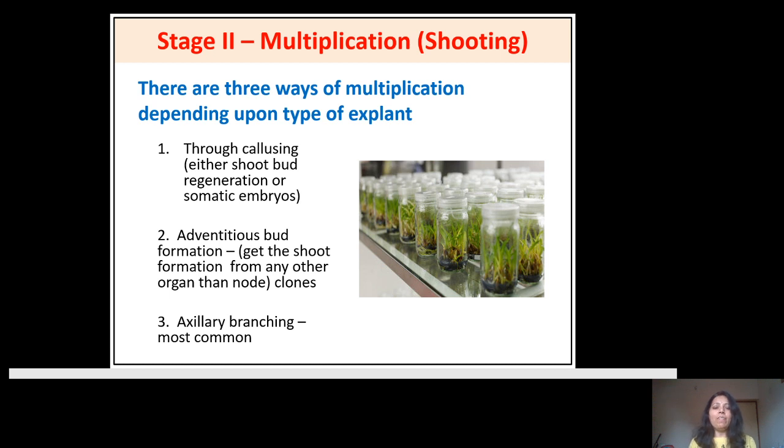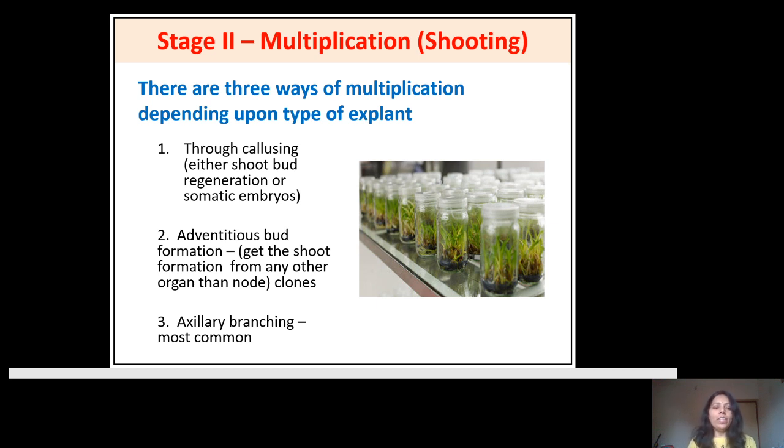Now there are three ways of multiplication depending upon the type of your explant. That is through callusing, either shoot bud regeneration or somatic embryogenesis. Then adventitious bud formation, that is, getting shoots from any other organ than the node, which is the development of clones, and the development of the plant from axillary branching, which is most commonly used in micropropagation.